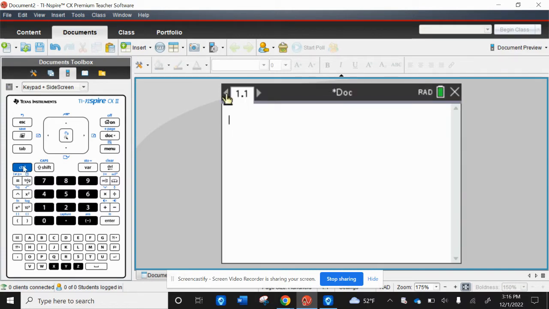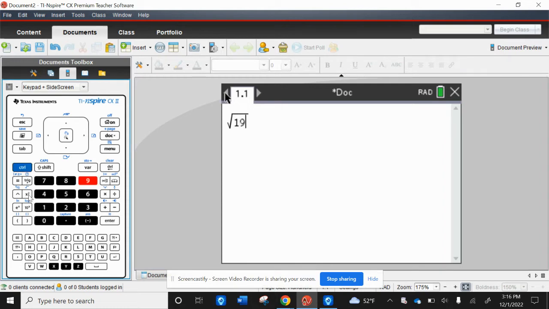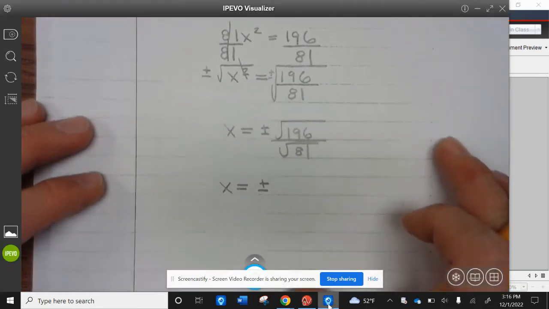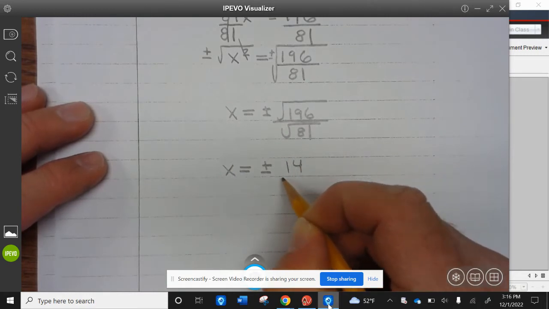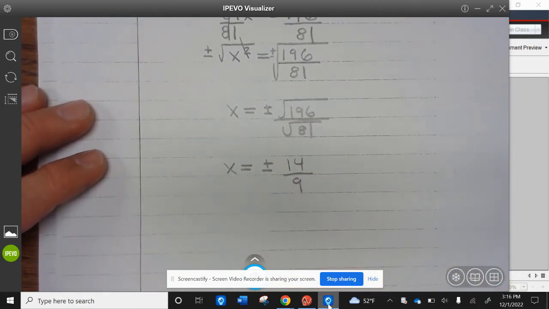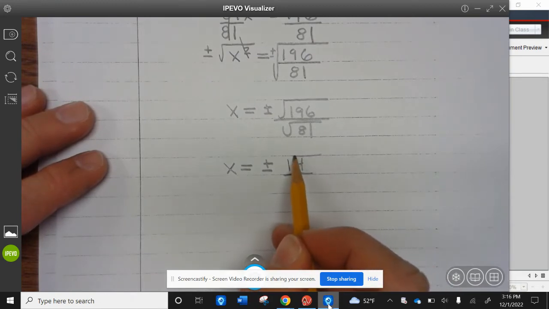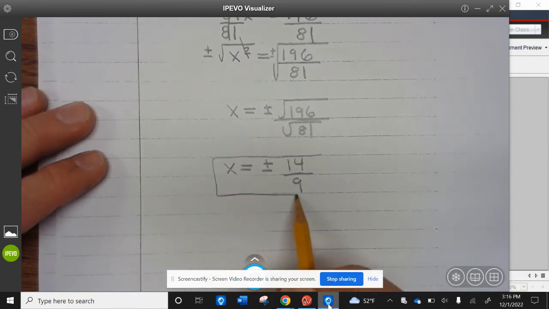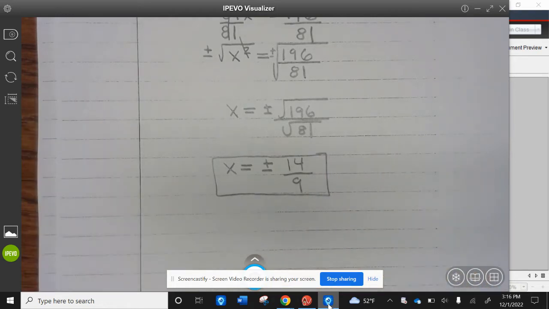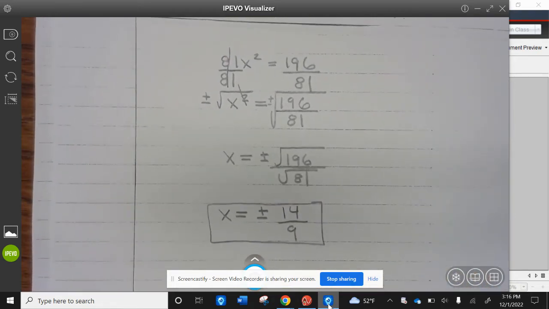So control square root 196. And let's do control square root of 81. And now let's do 14 divided by 9, which does not reduce. So this is plus or minus 14 divided by 9. All right, go ahead and finish up example 2.